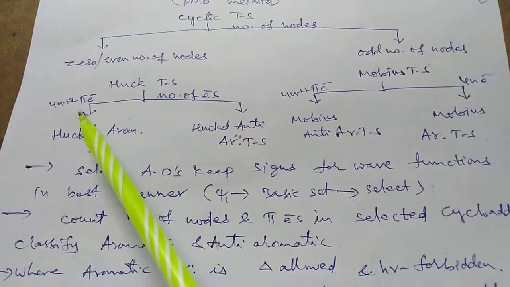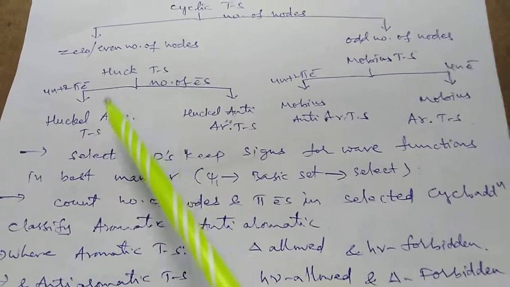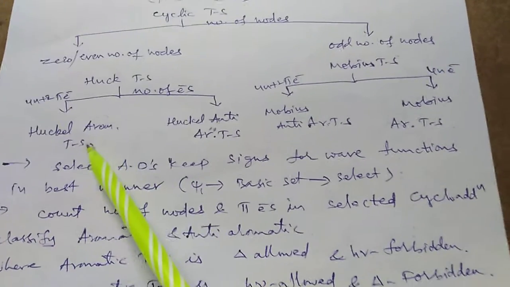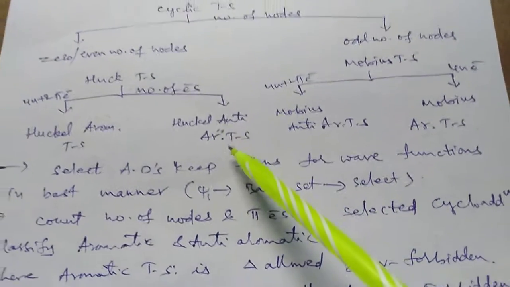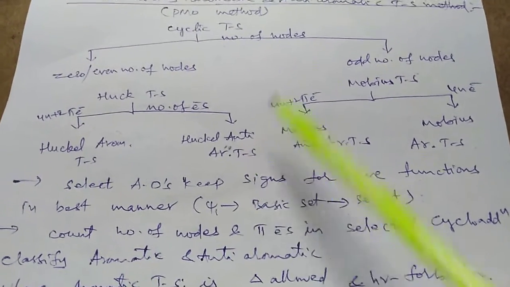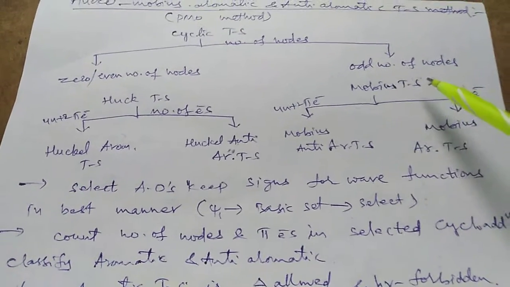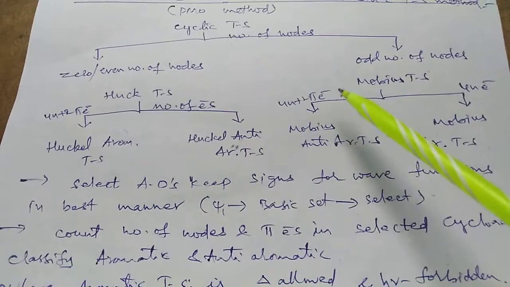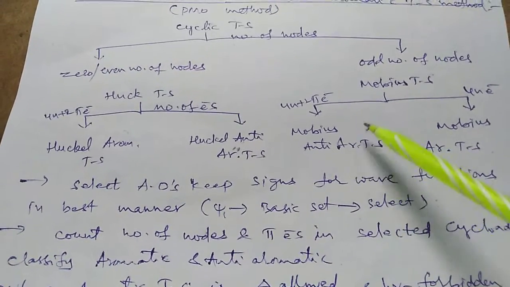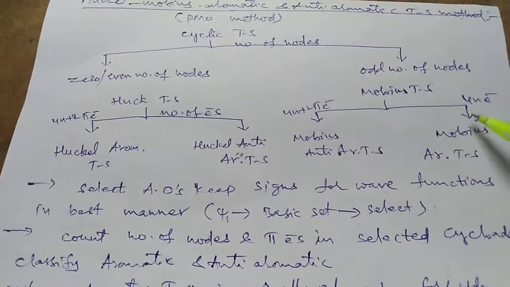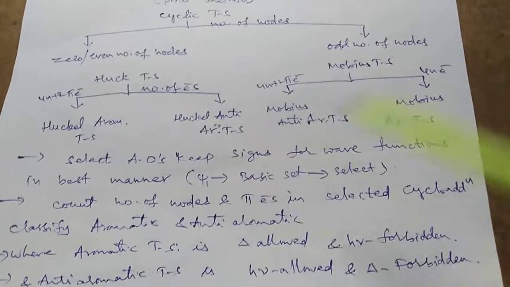If the compound has 0 or even number of nodes for the 4n plus 2 system, it is Huckel aromatic transition state. If the compound has 4n system, it is Huckel anti-aromatic transition state. But if the compound has odd number of nodes, it is Mobius transition state. If it has 4n plus 2 electrons, it is Mobius anti-aromatic transition state. If they have 4n electrons, it is Mobius aromatic transition state.